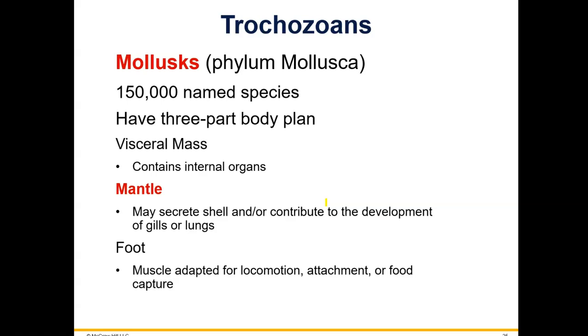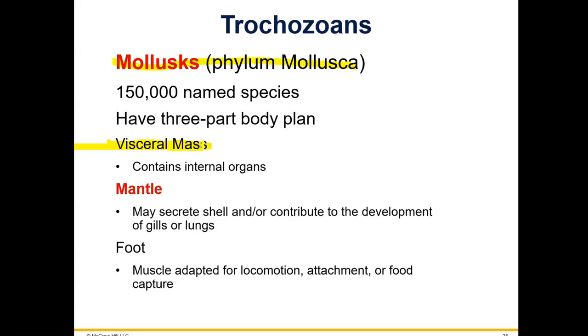So the group called the Trochozoans includes the mollusks, the phylum Mollusca, and mollusk means soft-bodied. And every mollusk, whether it's a snail or a clam or an octopus, has 3 parts to their body. They have a visceral mass. Visceral refers to internal organs.